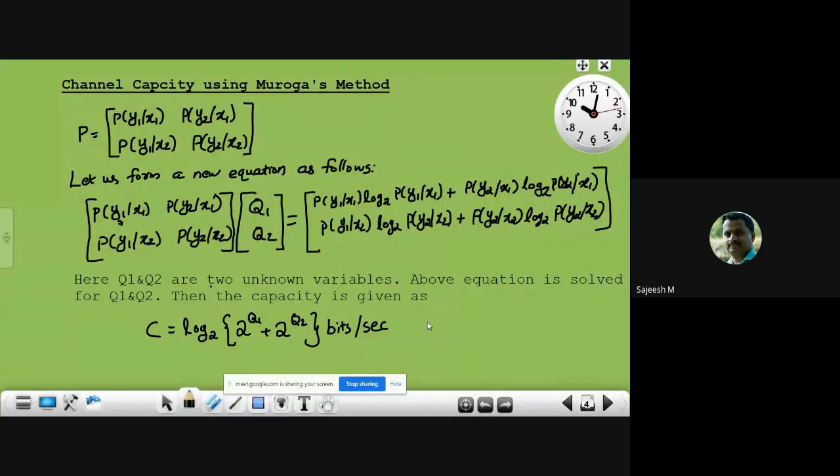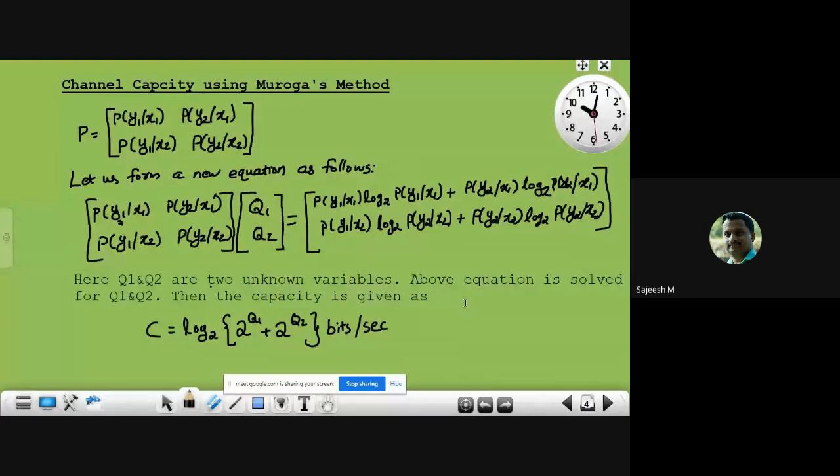Okay, did you understand how that equation was written? Okay, say someone. Yes, in the channel matrix, here q1 and q2 are two unknown variables, and